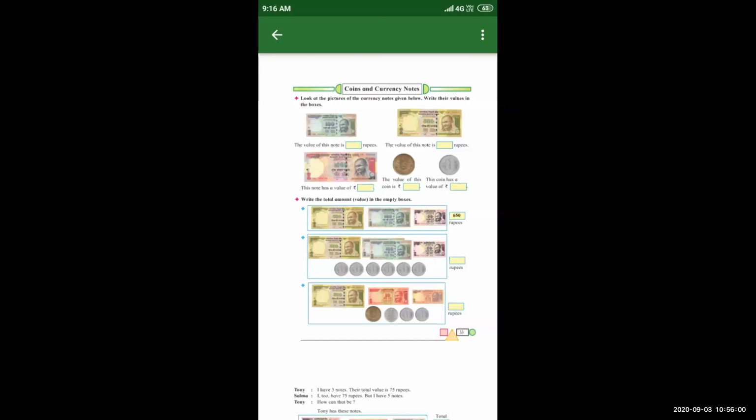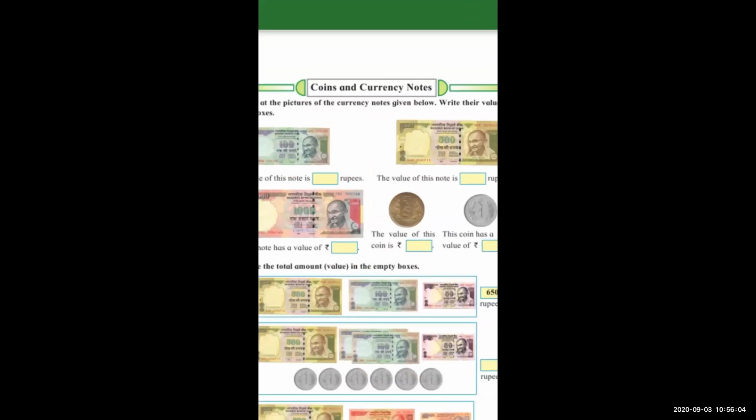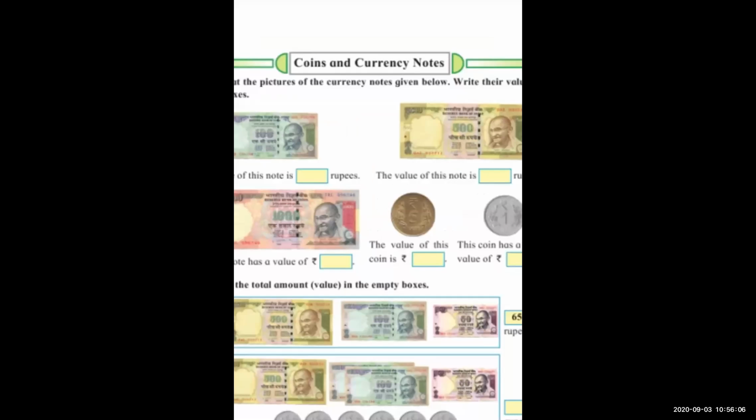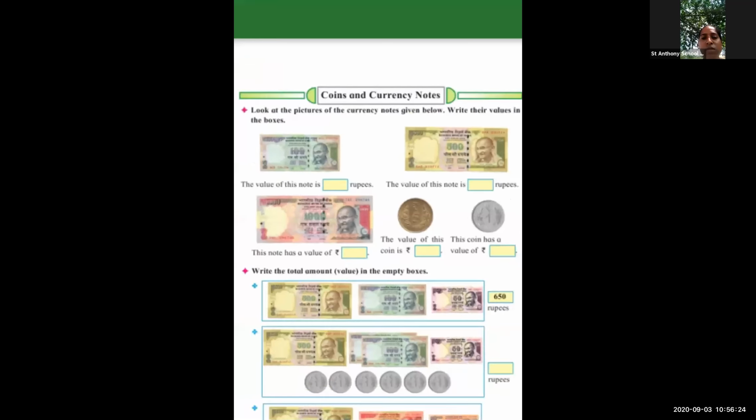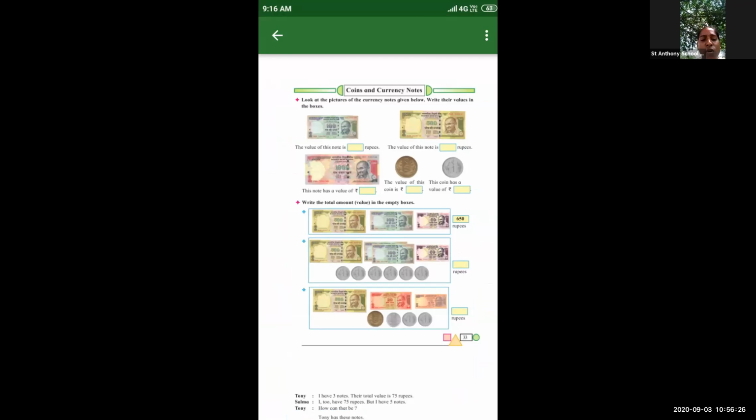Now I'm going to ask you one question. I'm going to show you one slide. See, which is our seventh chapter? What is the name of that chapter? It's coins and currency notes. Yes, very nice. This is our seventh chapter. Sixth chapter is multiplication. This is already over.